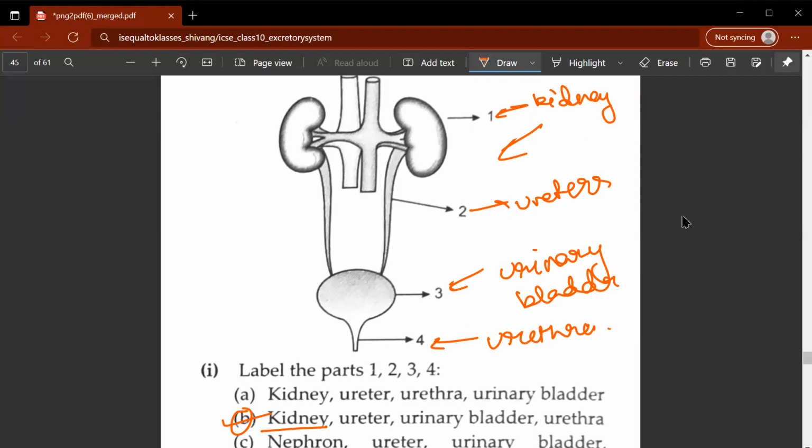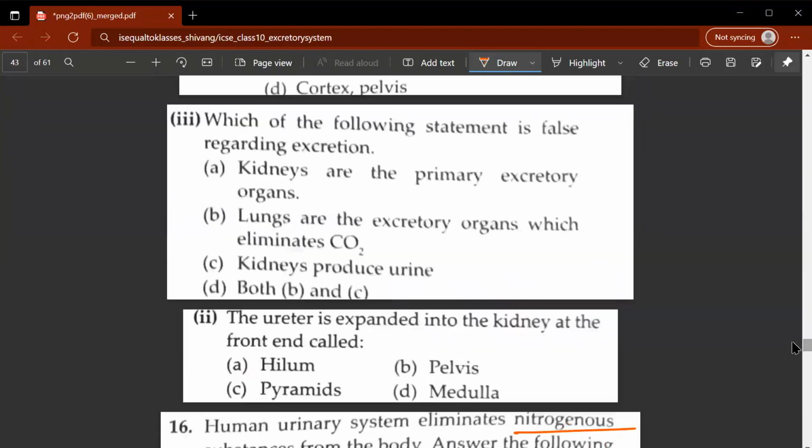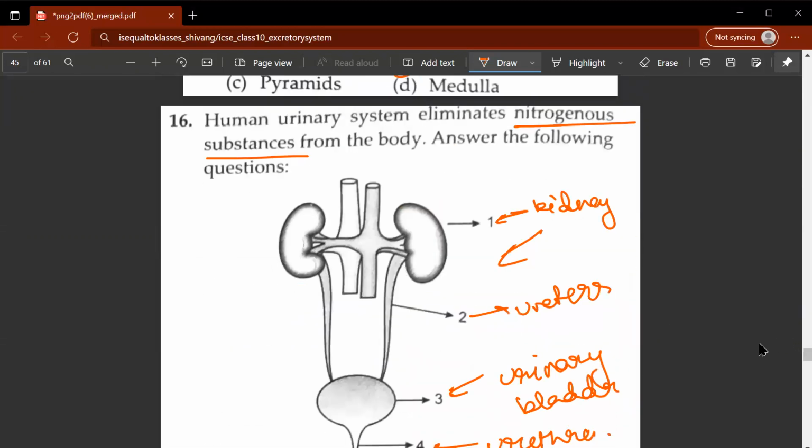That is used to flush out the urine from the urinary bladder. Second subpart: the ureter is expanded into the kidney at the front end, so it's called the pelvis. Let's roll to the diagram. If we see, we can spot the pelvis.